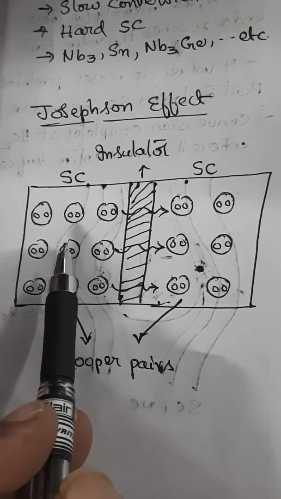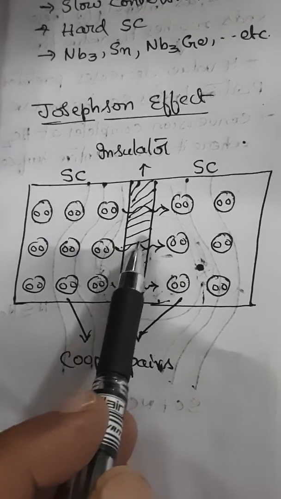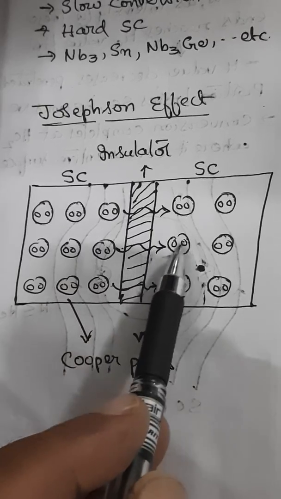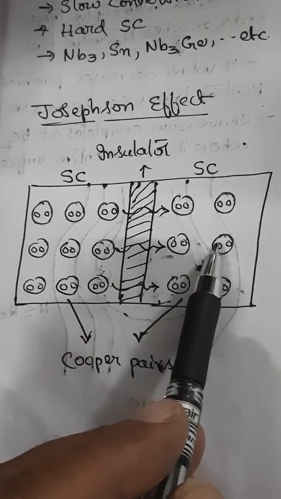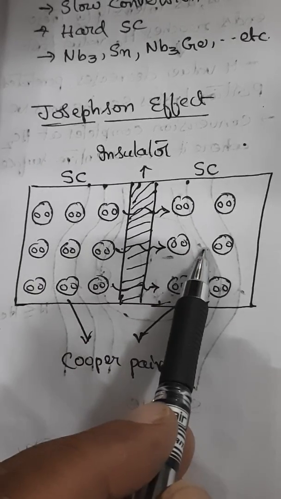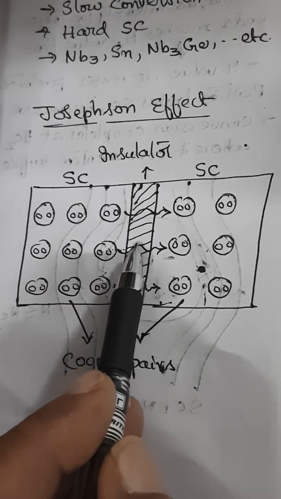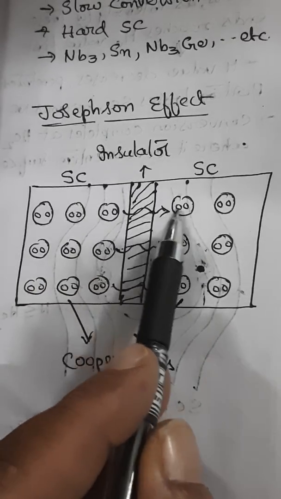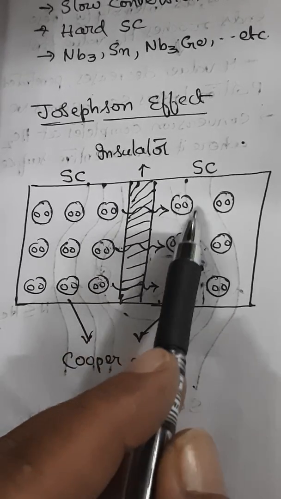So without any applied voltage across the junction, due to tunneling of these Cooper pairs, a small direct supercurrent flows across the junction. This effect is what is known as the DC Josephson effect. Let us suppose the propagation of Cooper pairs is in the form of a wave. When I say wave, a wave will have a phase difference.